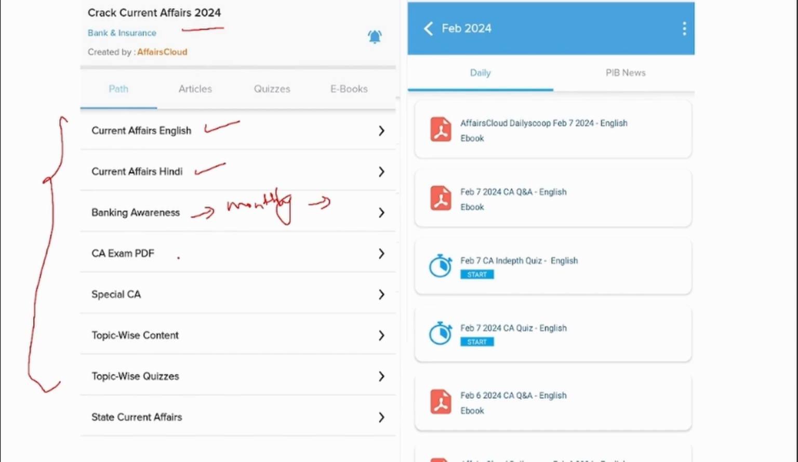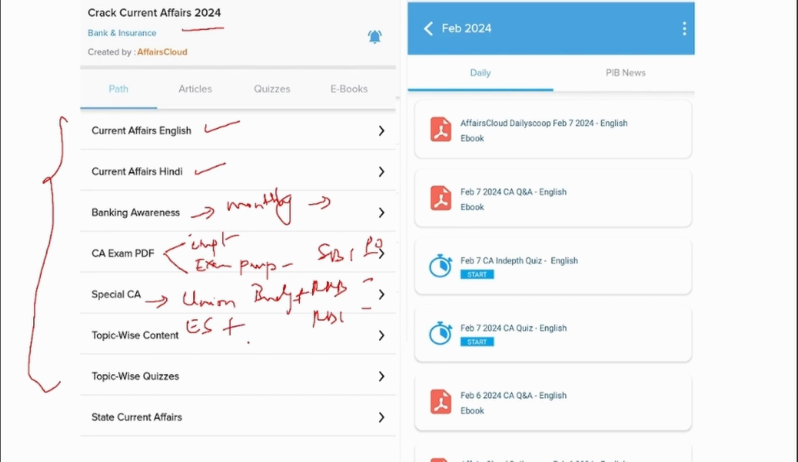And Current Affairs Exam PDF will have two categories. One is that the most important news of that particular month will be uploaded in this Current Affairs Exam PDF. And also Exam Perspective PDF will be uploaded. And next is Special CA. This will contain Union Budget, Economic Survey, and also the most important events that have taken place globally as well as nationally.